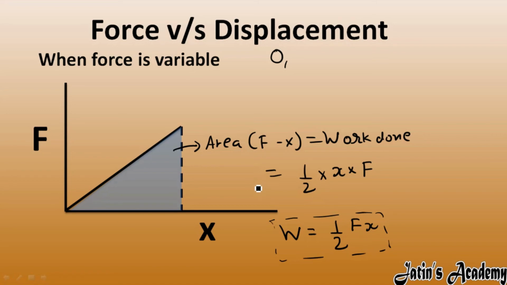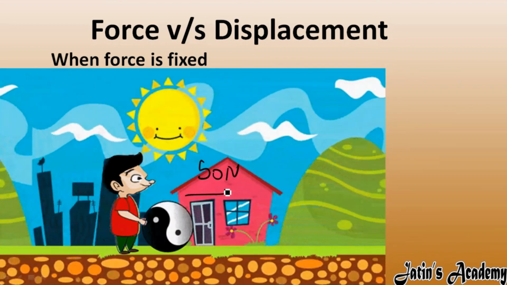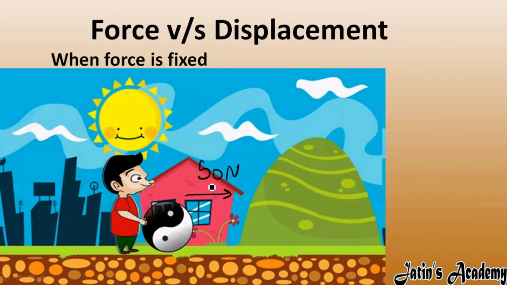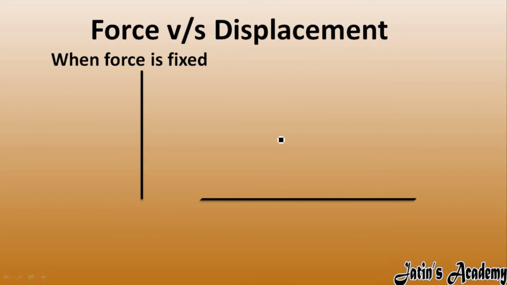Next, when force is fixed, when the value of force is fixed, for example, a 50 Newton force is applied on a body and remains constant. So force is fixed and displacement is increasing. Here is how we will make the graph. Force is in the y direction, displacement in the x direction.